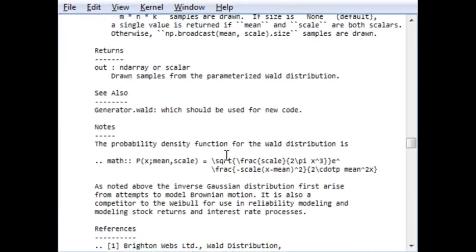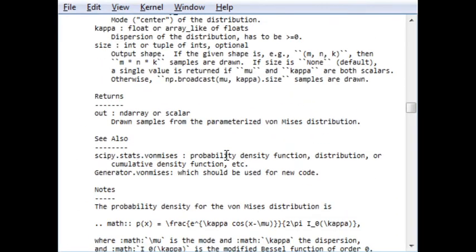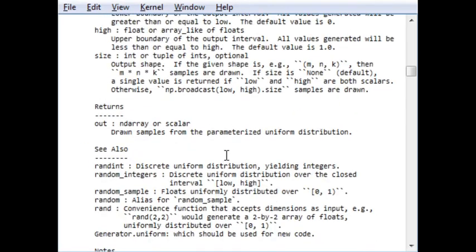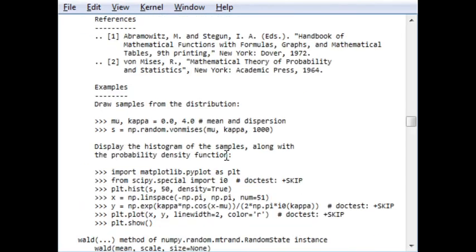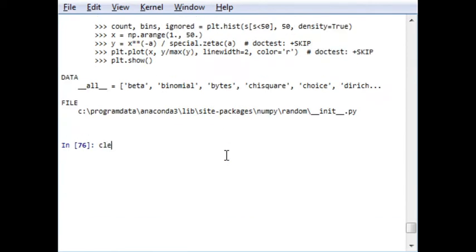You can see each and every detail, the parameters with explanation and examples, everything is available in the help function. Okay, so again let me clear the screen because it is covering a whole lot of area.